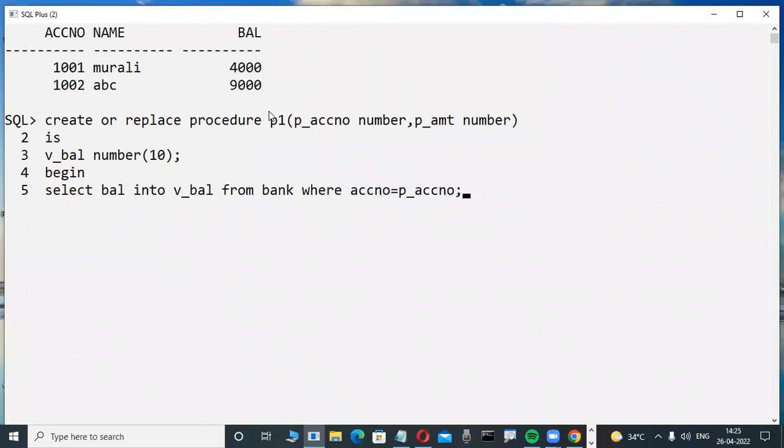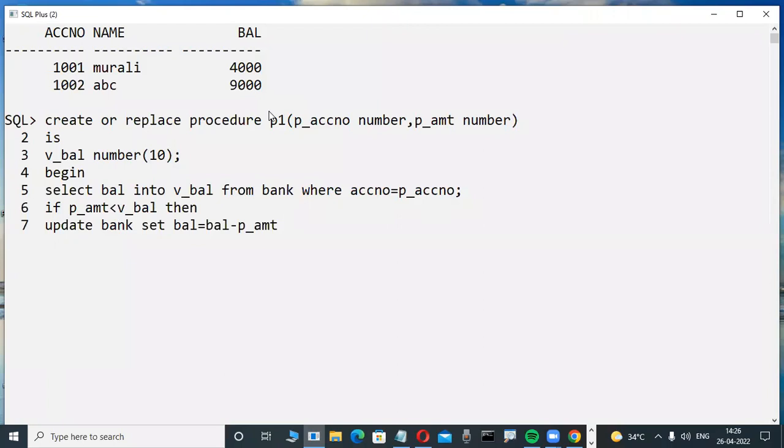Okay, so many things are there. Don't worry. Logically, they write it like this: if the user-entered amount is less than the available balance, then here I want to affect the balance. Update means changing data. Update bank, set balance equal to balance minus the withdrawal amount, P_amount.